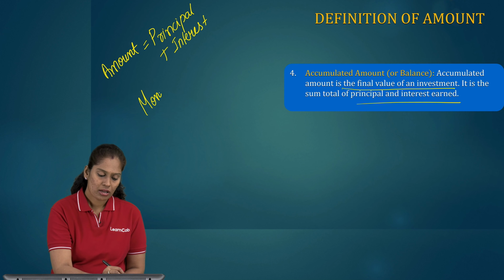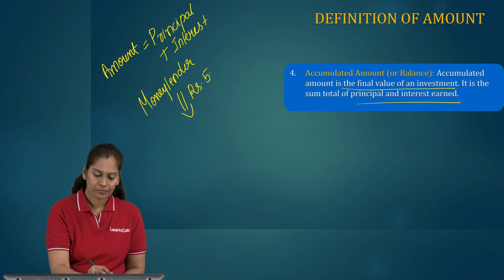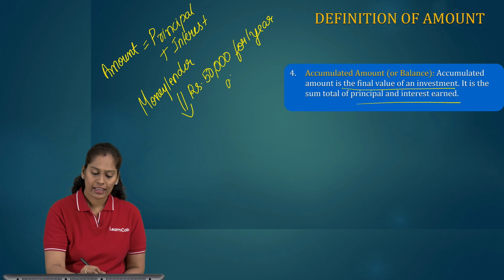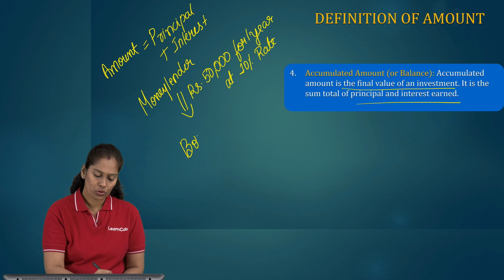Suppose the money lender gives rupees 50,000 for 1 year at 10% rate of interest to the borrower.